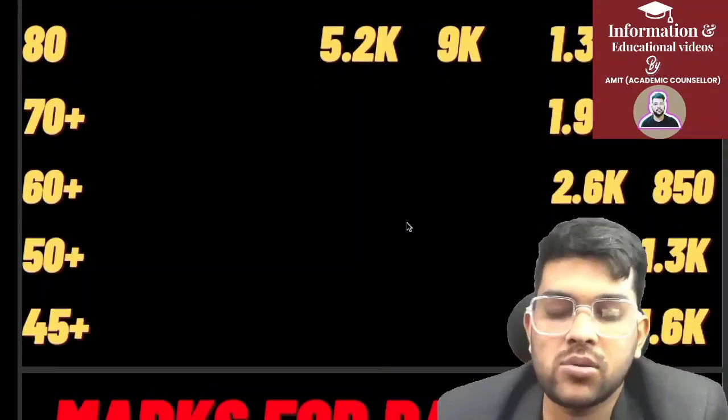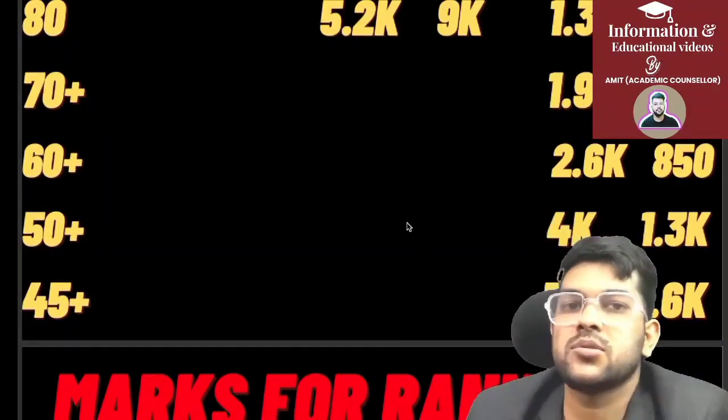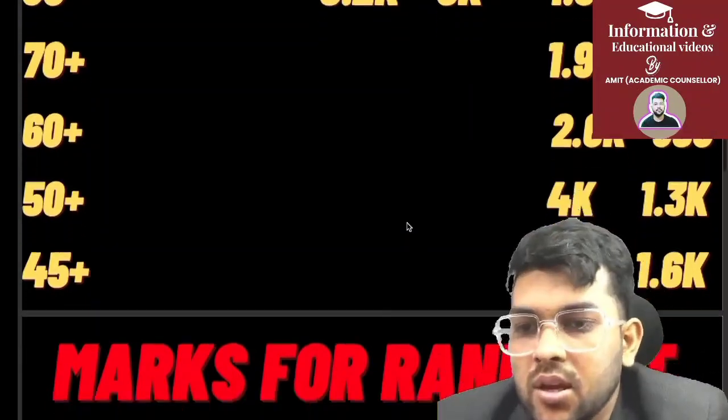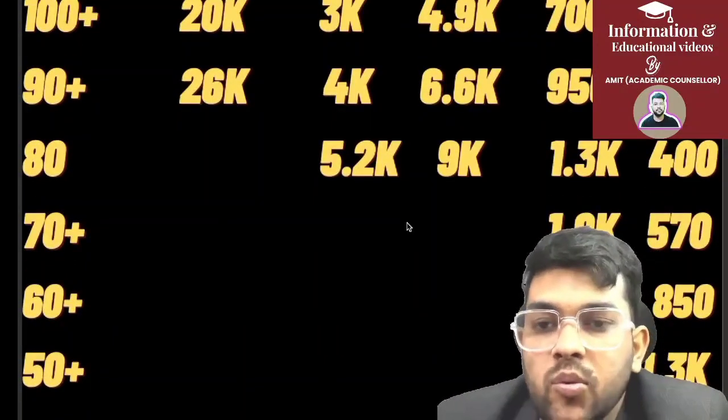For 50, 4,000 and 1.3 thousand. For 45, 5,000 and 1.6 thousand. So at least 45 marks you need to score if you are from the SC ST category. So this was about marks versus rank, category wise, that I have discussed. Hope you find the information very useful.